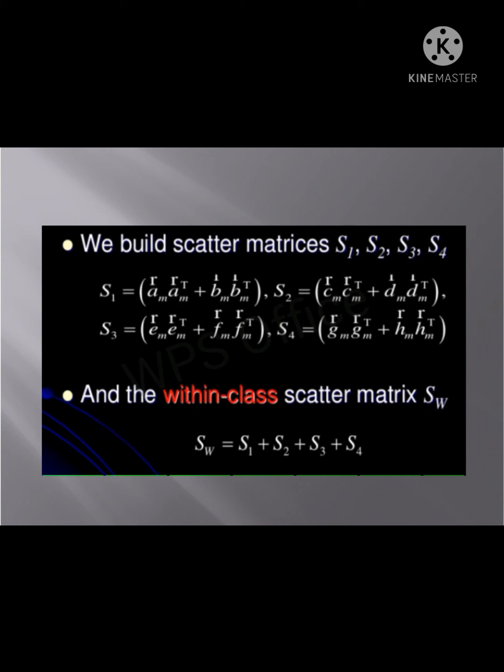S1 is the first square showing A1, A2, B1, B2. S2 will be the second square, S3 the third square and S4 the fourth square. The within-class scatter matrix SW equals S1 plus S2 plus S3 plus S4. This is the representation of the LDA.